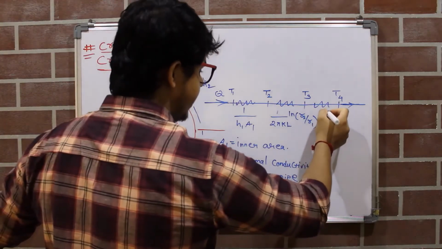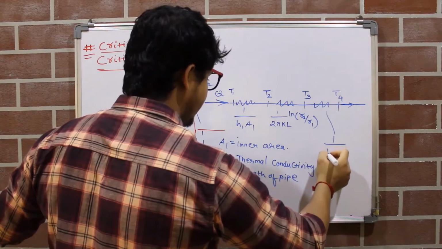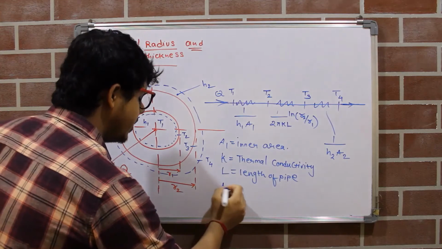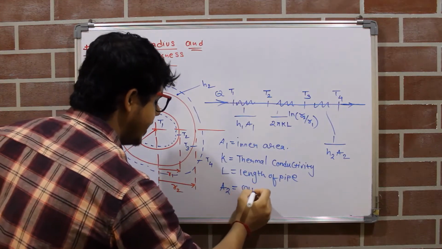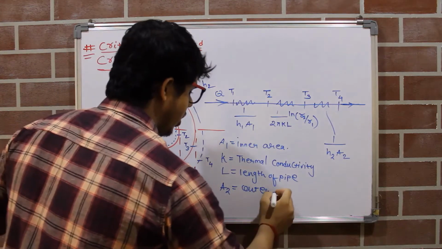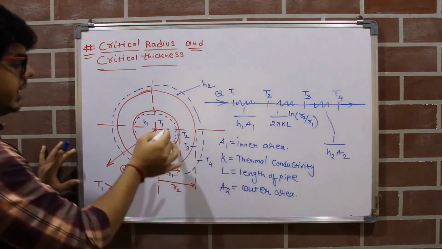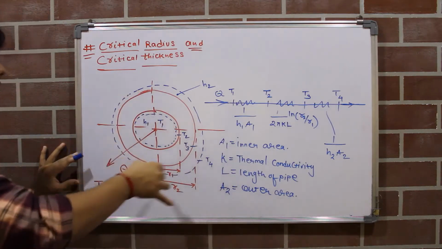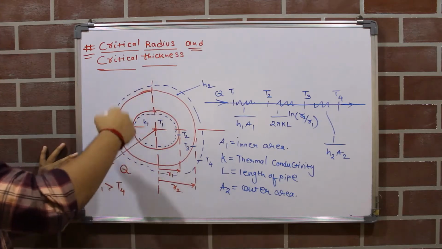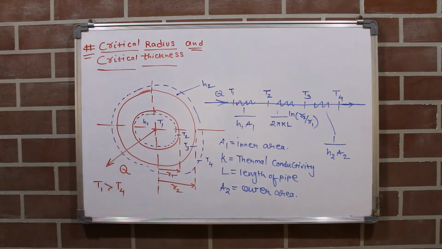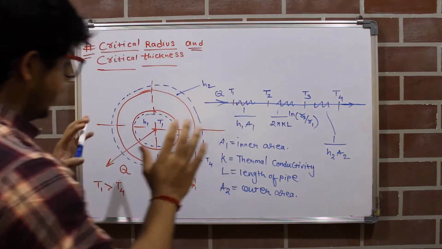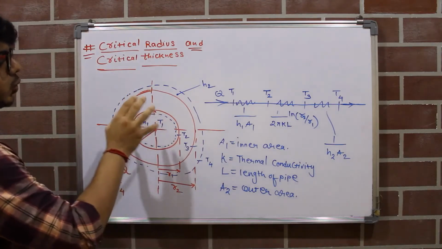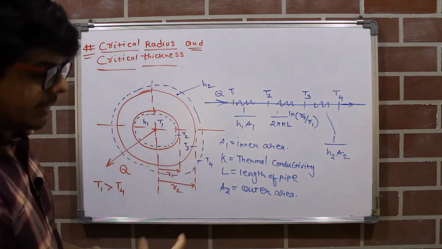The thermal resistance will be 1 upon H2 into A2. What will be A2? A2 is the outer area of the wall. So inner area means the area of the inside wall and the outer area means the area of the outside wall.